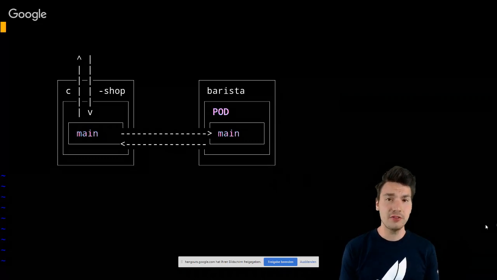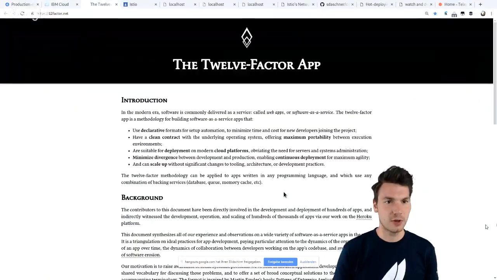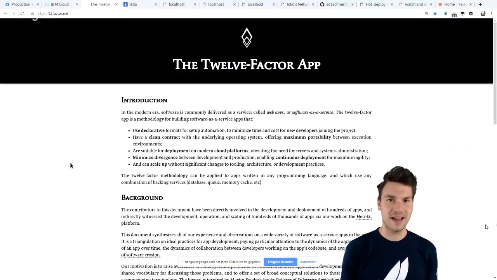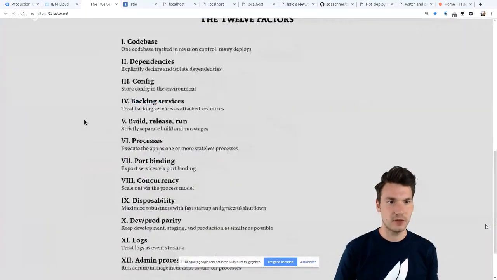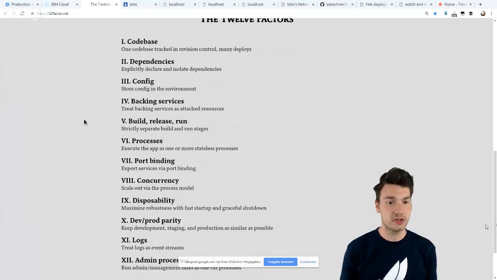So a few more things when it comes to configuration, for example. And configuration is a very interesting part, especially if we talk about 12-factor applications. So 12 factors are interesting aspects that have been set up in this initiative that you might have a look at. And especially if we build our enterprise applications using cloud native technologies, using containers and container orchestration, you might notice that pretty much all of these factors are then already applied.